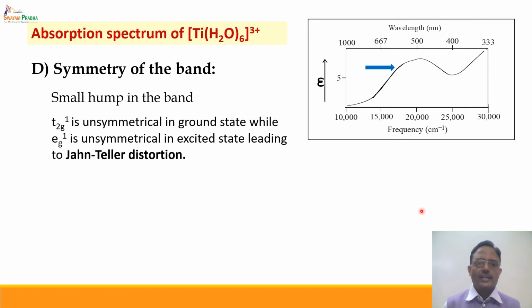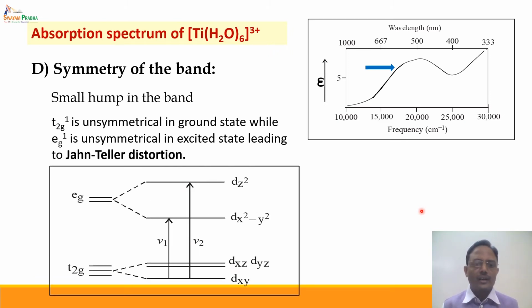Now t2g1 is an unsymmetrical ground state, and we have seen that whenever there is an unsymmetrical t2g or eg set, there is a Jahn-Teller type of distortion, and since there is a Jahn-Teller type of distortion, there is further splitting of the d orbitals, of the t2g as well as the eg set of orbitals. In this example of splitting, the one electron present in the t2g set of orbitals will definitely go to the dxy orbital, and this electron can jump to either dx square minus y square, or it can jump to dz square.